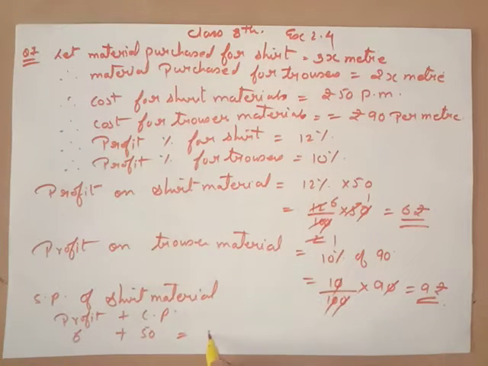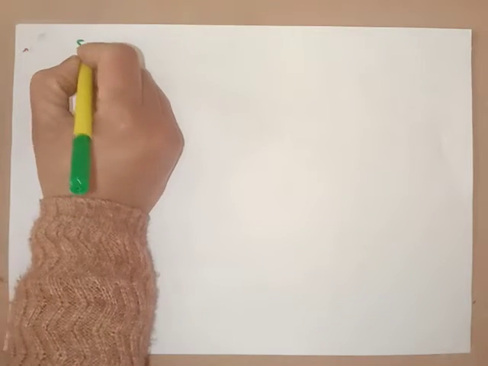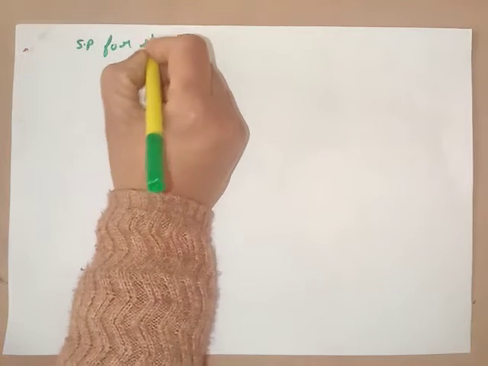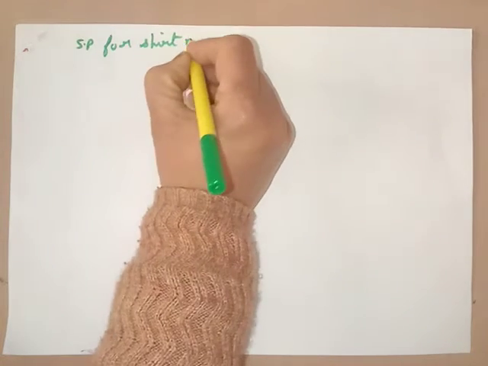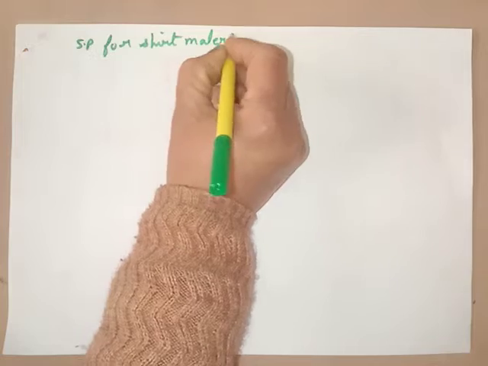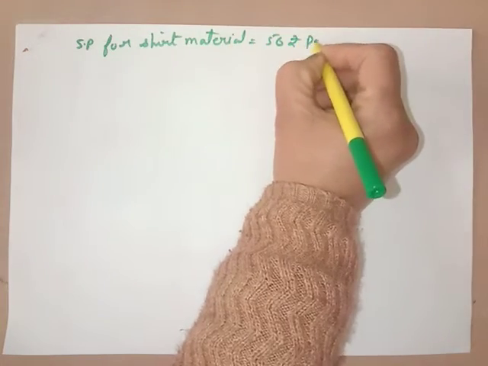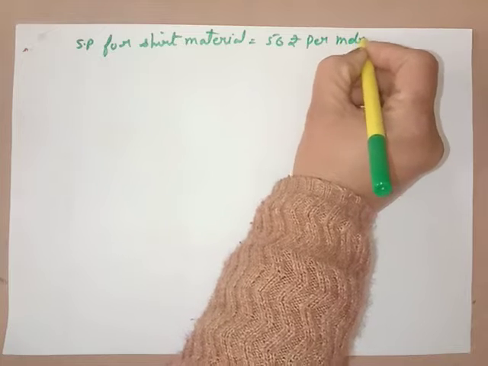So the selling price we got is 56 rupees. Now we got the selling price for shirt material, that is 56 rupees per meter.